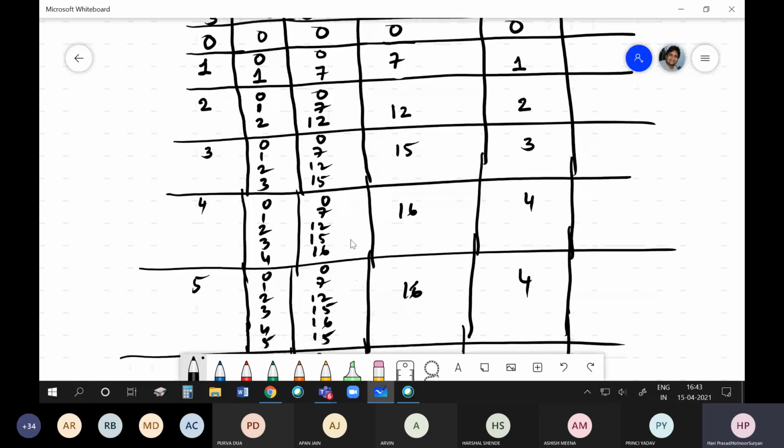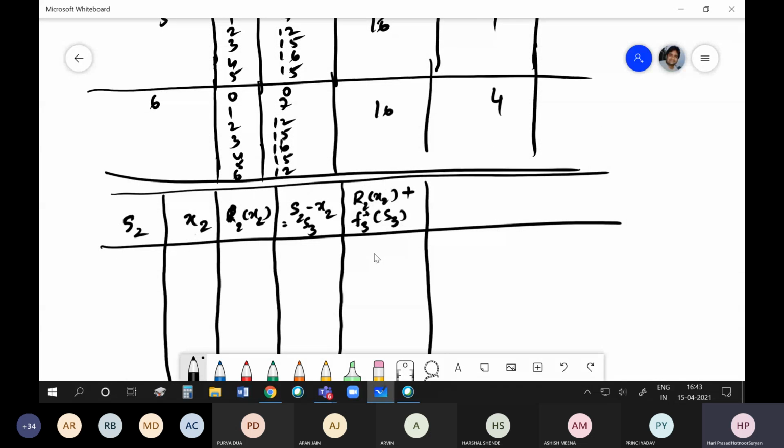So we get F2 star of S2 is equal to the maximum of R2 of X2 plus F3 star of S3. And we will have X2 star.